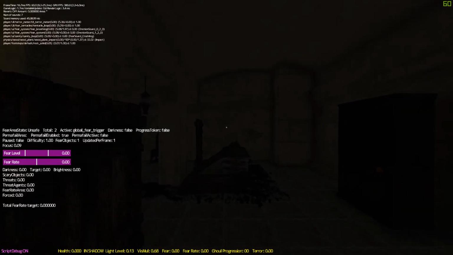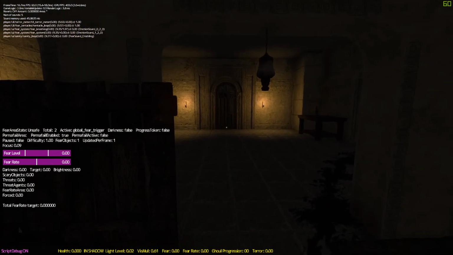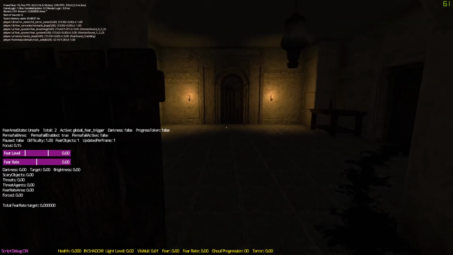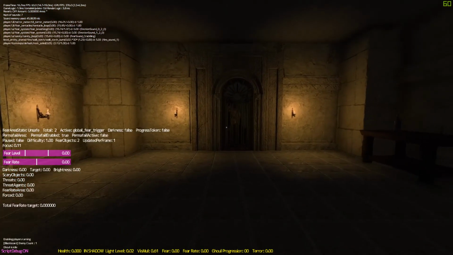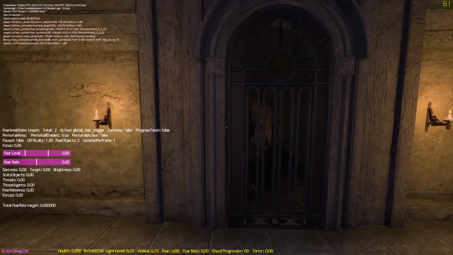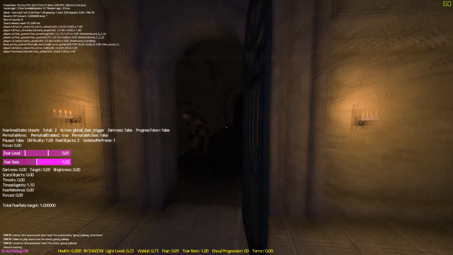Alright, so here we are in a level. So we should walk through this callback here. Our Ghoul should spawn. And what we're going to do is we're going to go ahead and alert it. And then we should hear our music playing. So let's go ahead and step through this here. So there he is. You can see at the bottom left, it says that he is idle, which is what we want for now. And then you see Ghoul is hunting. And there our music starts playing.